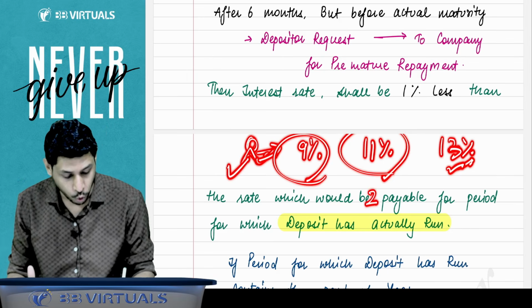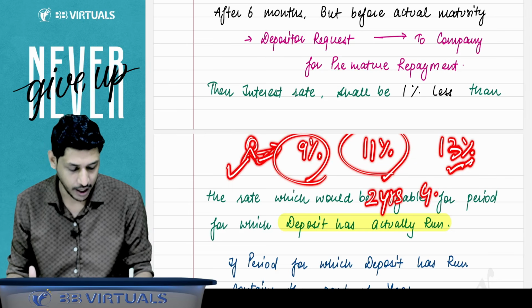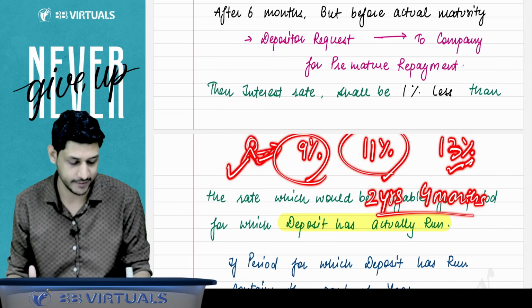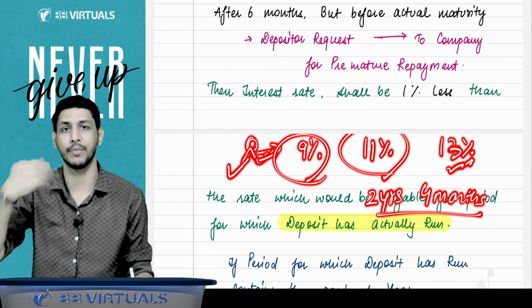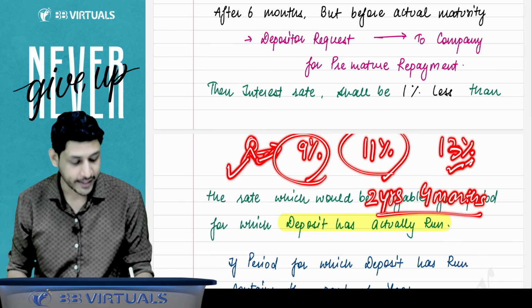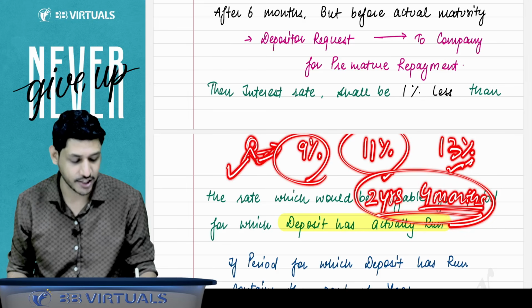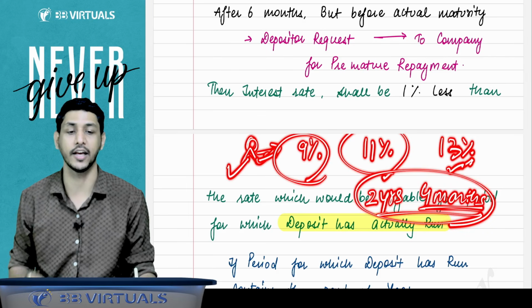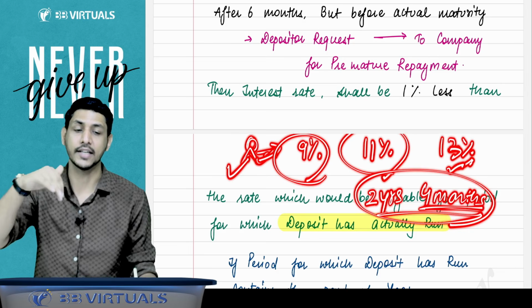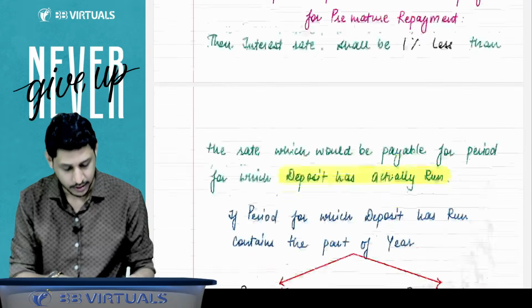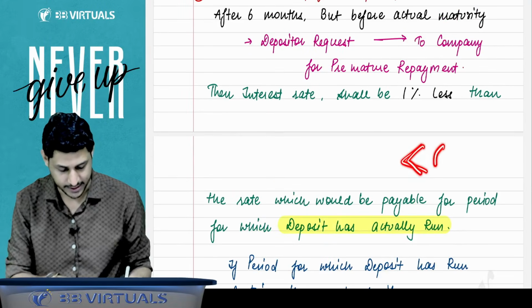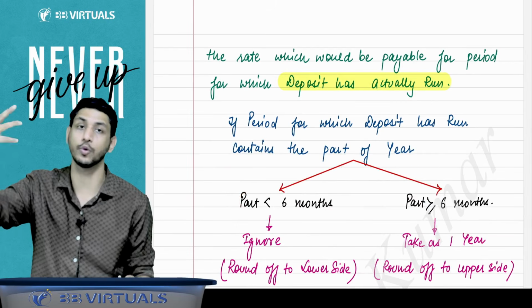Now, after 2 years and 4 months, he came to the company requesting, please company, give my money back. Now it is 2 years, 4 months. The fraction of months you have to consider: if it is less than 6 months, then you have to ignore it.